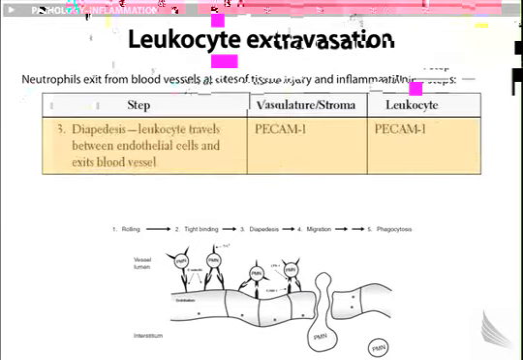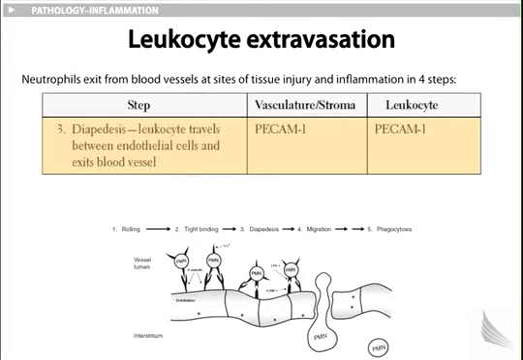Step 3 was diapedesis. The leukocyte travels between endothelial cells and exits the blood vessel. On the vasculature, you'll have PECAM-1. On the leukocyte, you'll have PECAM-1.